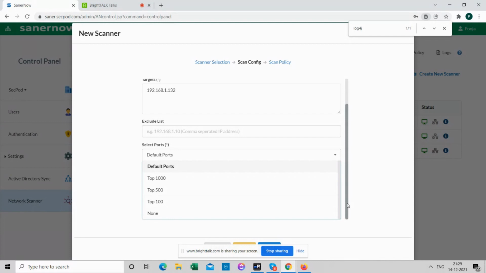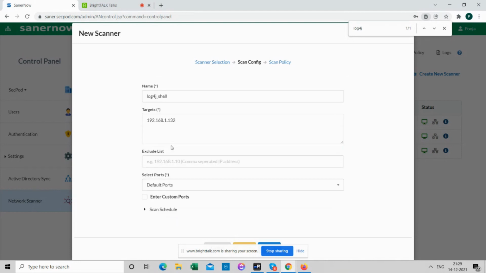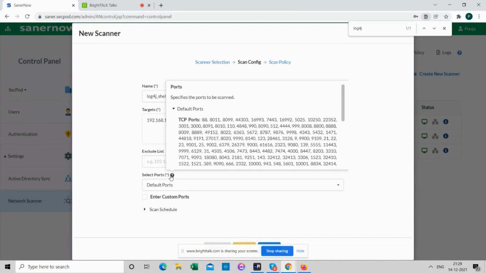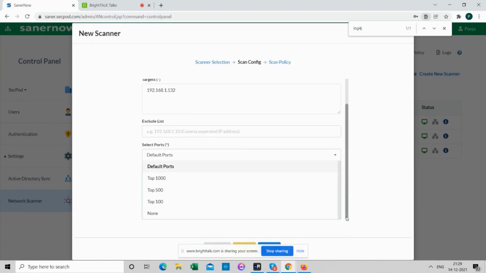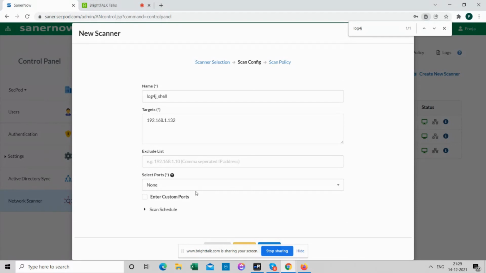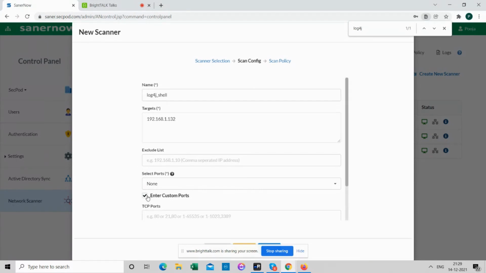So based on the vulnerability, you can make a choice on which ports you want to select. And if you want details, you can always click on these question marks and it would provide additional information. Apart from that, you can also choose none here and enter a custom port. So if you know 8080 is the port it's going to be listening on, you can update that as well.